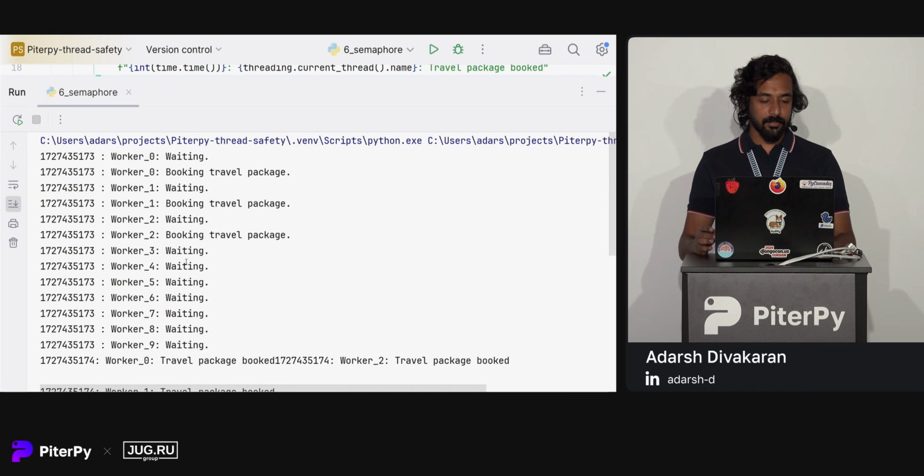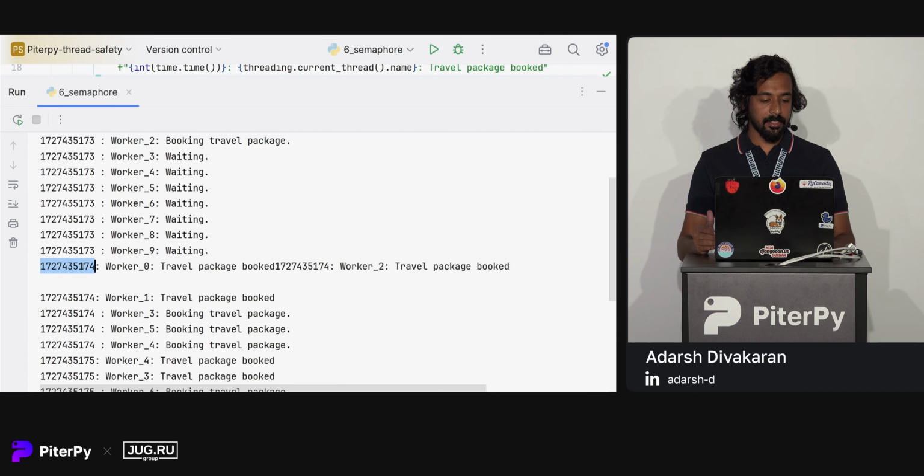So this is what happens. We can see this is our timestamp. At the timestamp ending with 73, all our threads are in the waiting stage. We have 10 worker threads, and every thread is in the waiting stage. They are ready to perform the operation, but we have our semaphore, so it allows only 3 threads to enter the section. We have workers 0, 1, and 2 here booking the travel package.